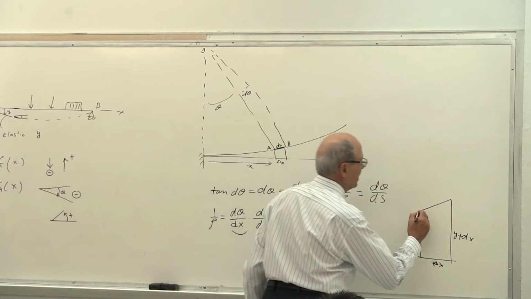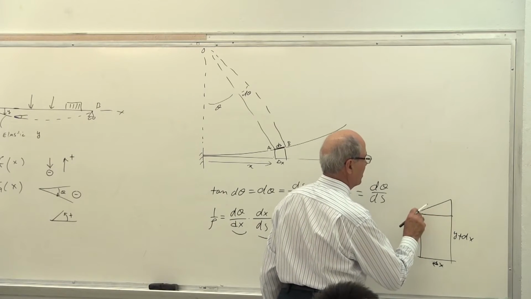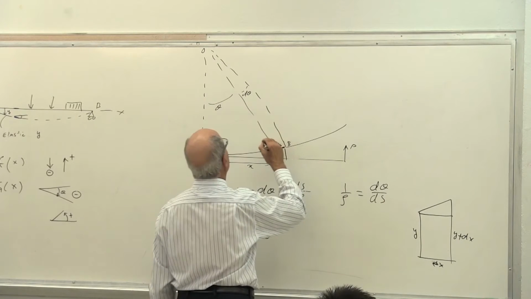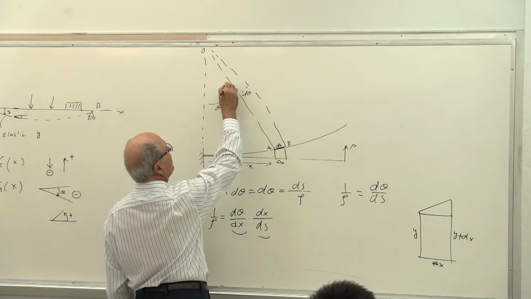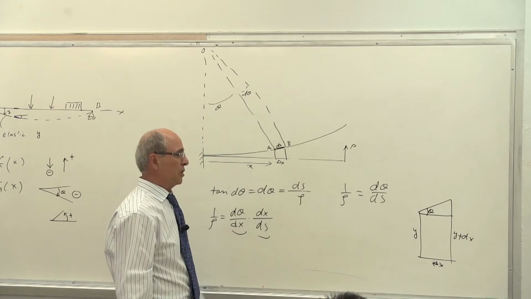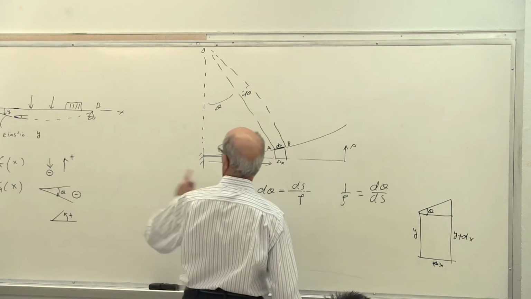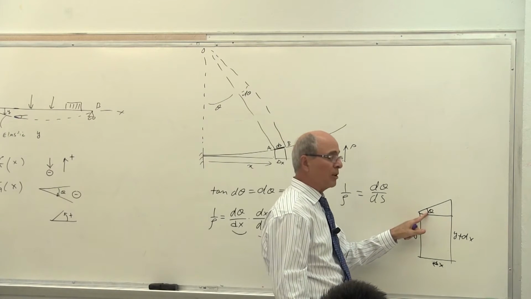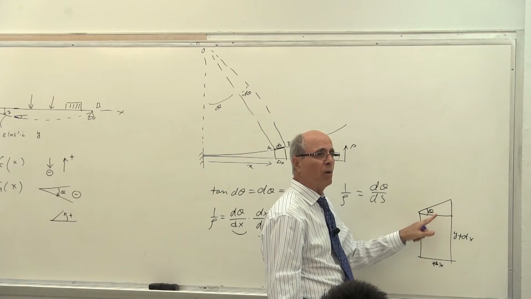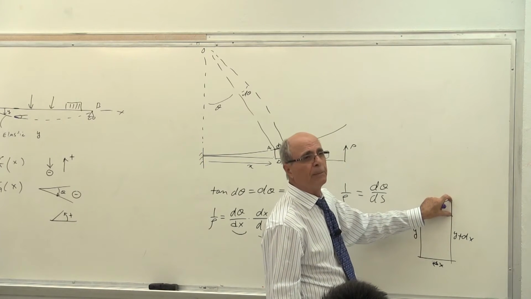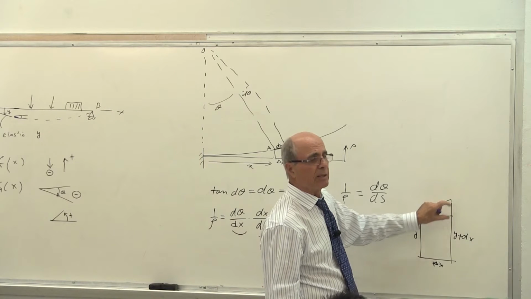In this triangle, this line is perpendicular to the vertical line, and this line is perpendicular to that line. So this is theta, the slope of the beam, the one we were talking about. The slope of the beam theta equals what? Tangent of theta equals dy over dx, because this is y plus dy. Is that correct or not?